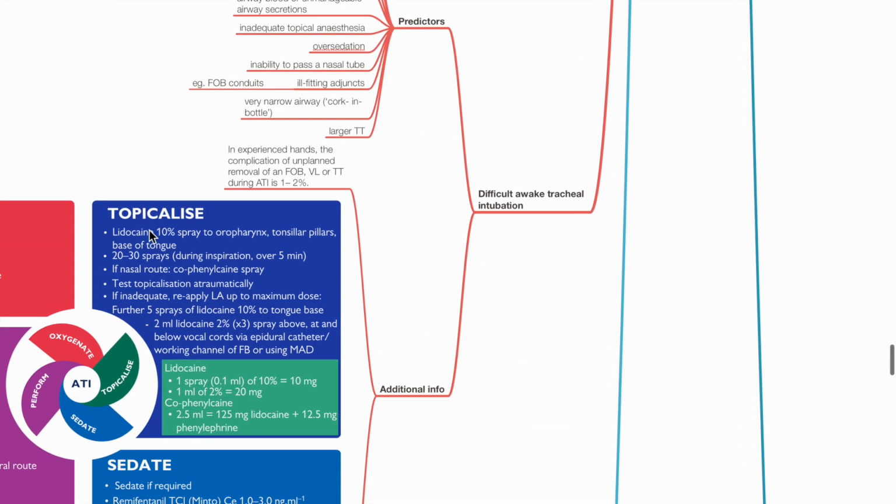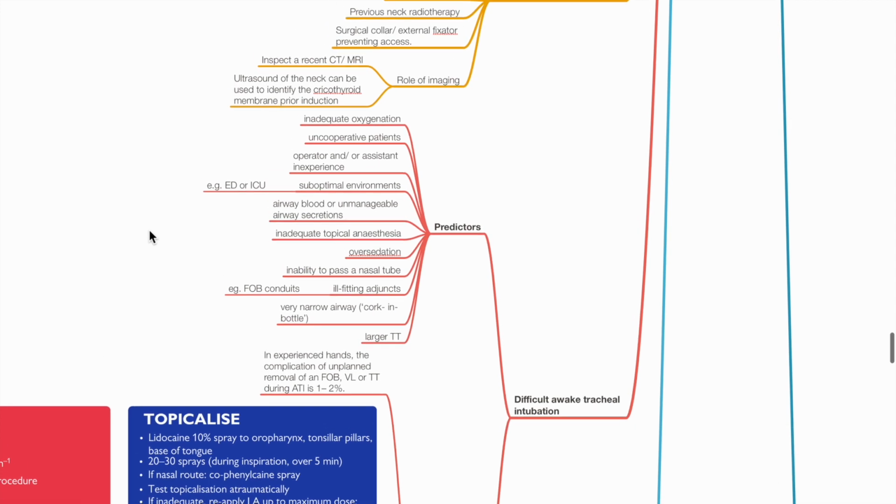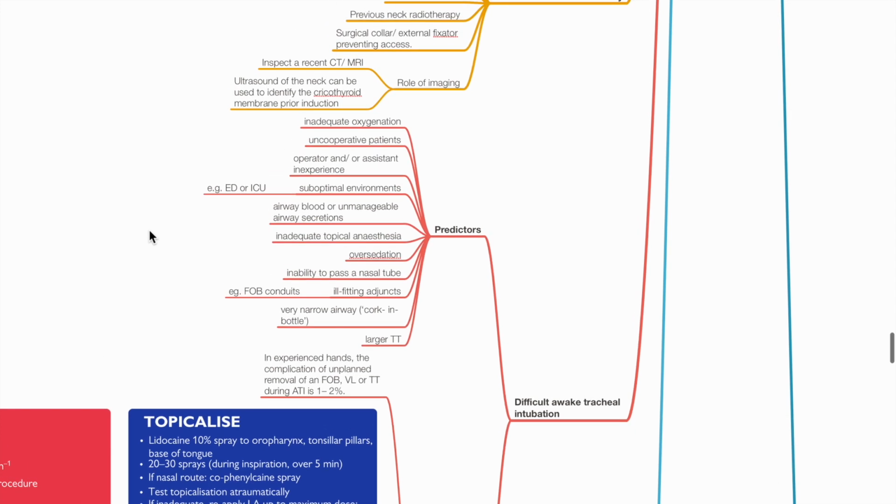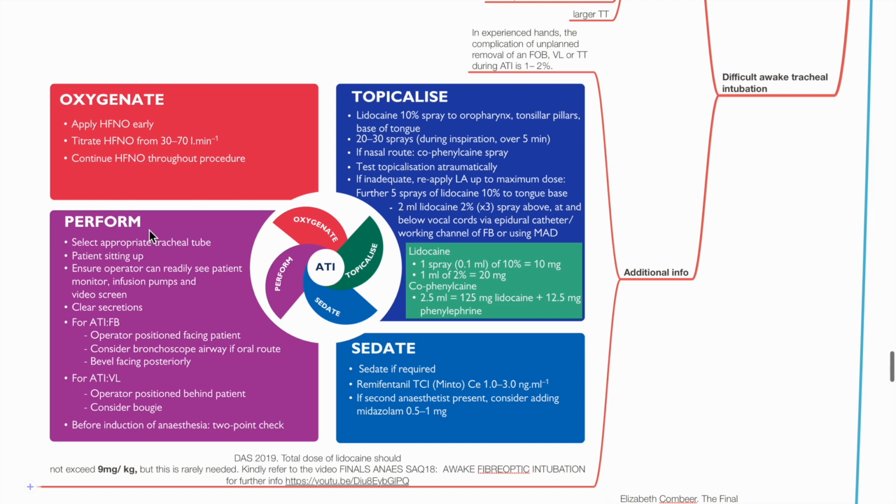Predictors of difficult awake tracheal intubation include inadequate oxygenation, uncooperative patient, operator or assistant inexperience, suboptimal environment such as in the emergency department or ICU, airway blood or airway secretions, inadequate topical anesthesia, oversedation, inability to pass a nasal tube, ill-fitting adjuncts such as fiberoptic bronchoscope conduits, very narrow airway, and larger tracheal tube. For additional information, kindly refer to the video Finals NS SAQ Awake Fiberoptic Intubation.